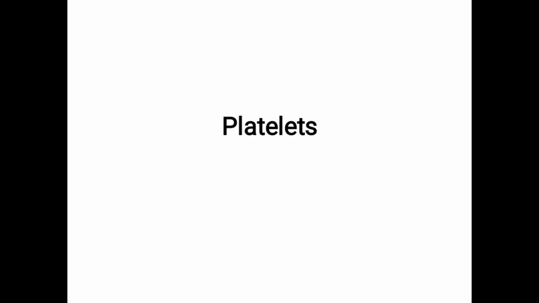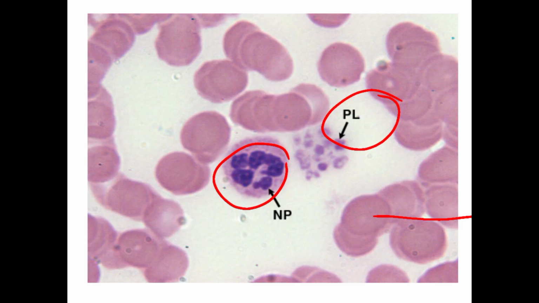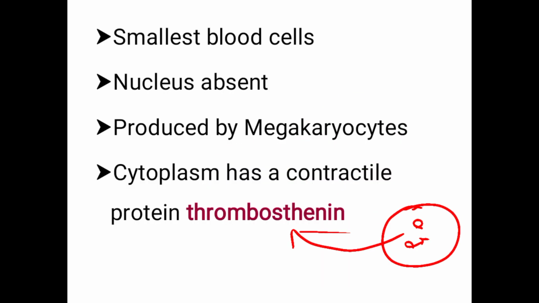Good morning, everyone. The next topic is platelets, also called thrombocytes. You can see this is a blood picture. This is platelets. This is an RBC. This is a neutrophil. The platelets are very small. These are the smallest blood cells.